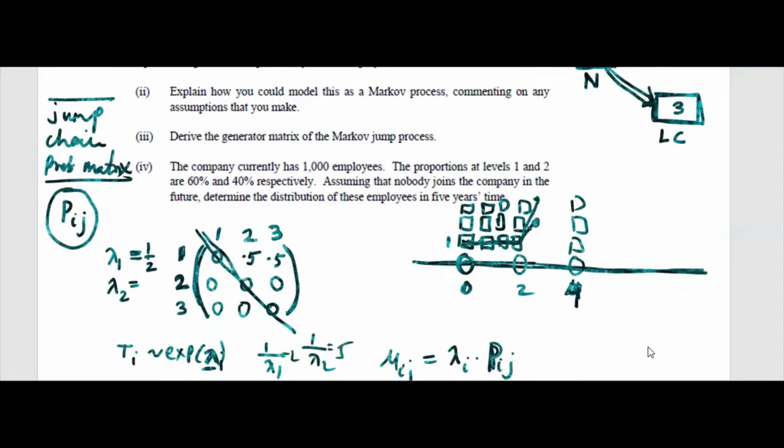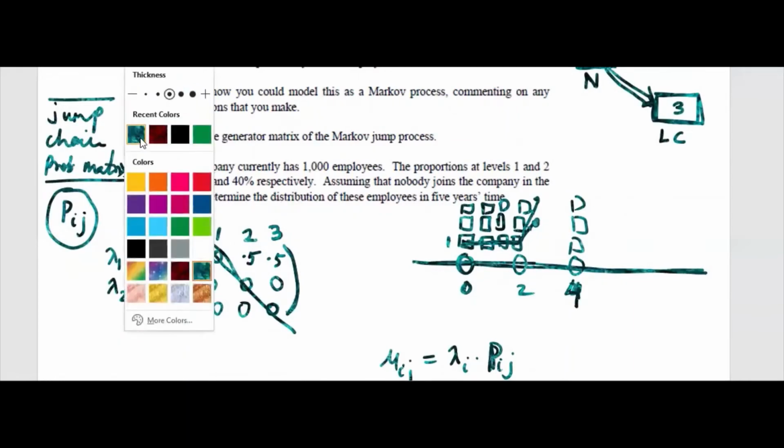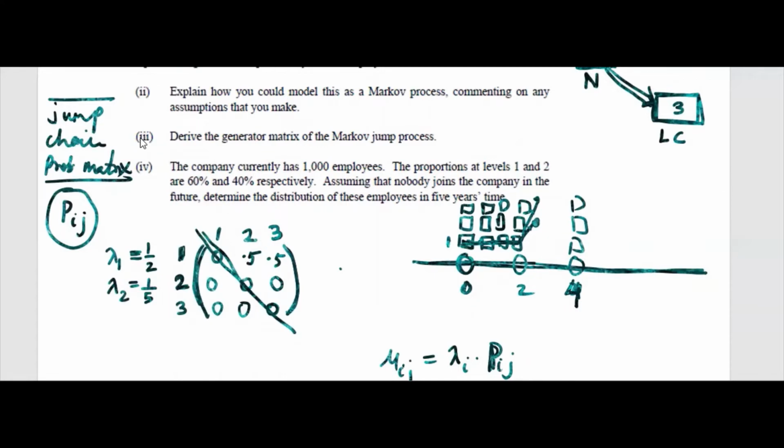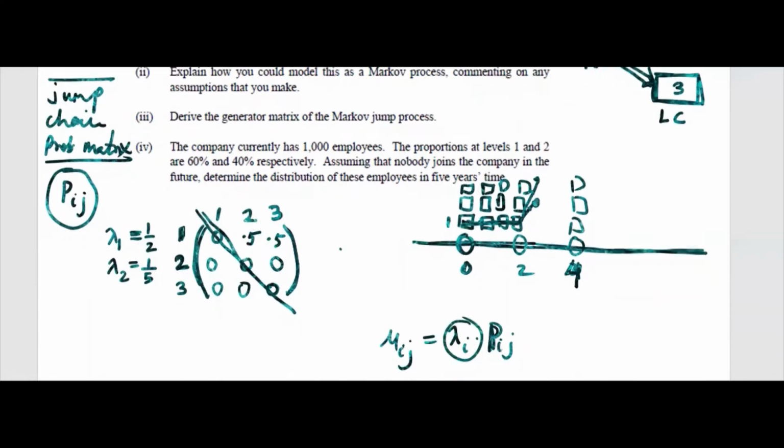So lambda 1 will be 1 upon 2, lambda 2 will be 1 upon 5. You write this in terms of years. Then to get mu ij's for the non-diagonal entries, you multiply lambda i and find the mu ij's. Okay, so the mu ij's will be these.